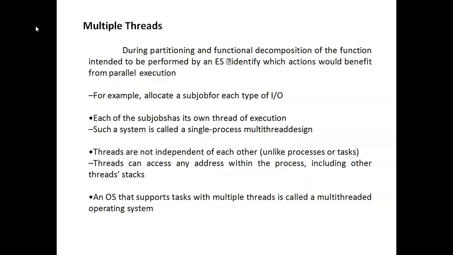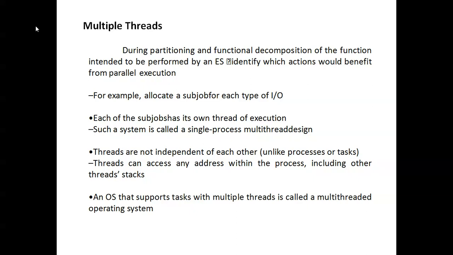Similarly, we are going to talk about multi-process, multi-thread. During partitioning, the decomposition of the function is prioritized to identify which allocation would benefit from parallel execution, for example allocating a thread to each type of input/output. This is single process, multiple thread design.